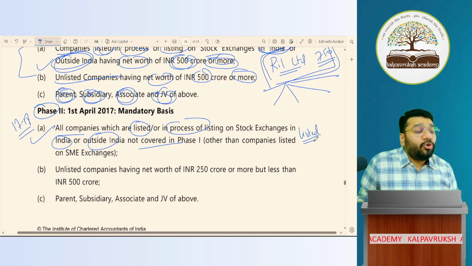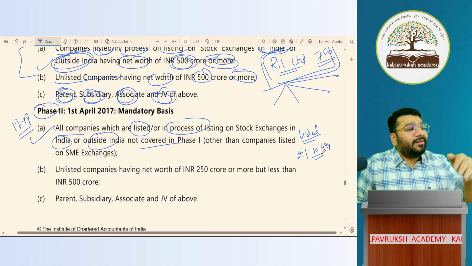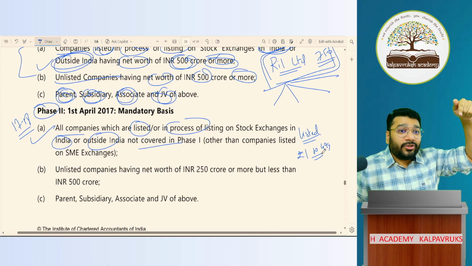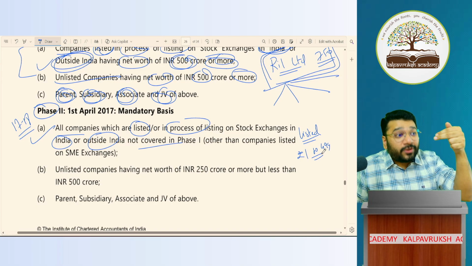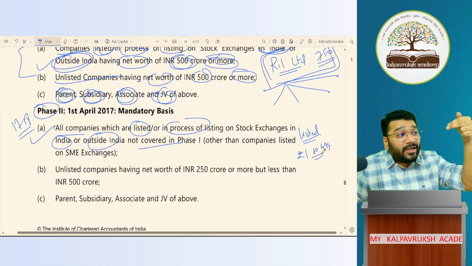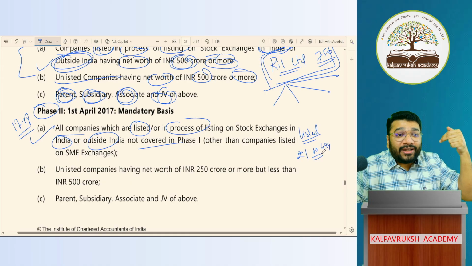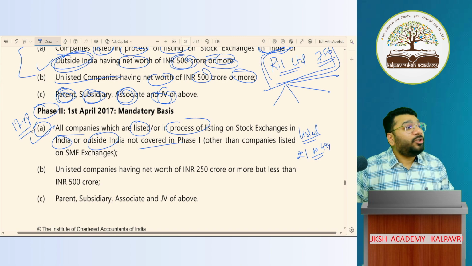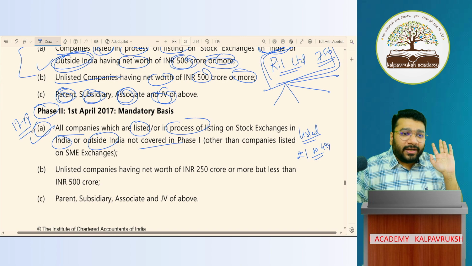Listed companies whose net worth is rupee 1 to 499.9999 crore. Because the moment you touch 500 crore or more, you're covered in phase 1. So those listed companies whose net worth is less than 500 crore got covered in phase 2 A point. Got it?